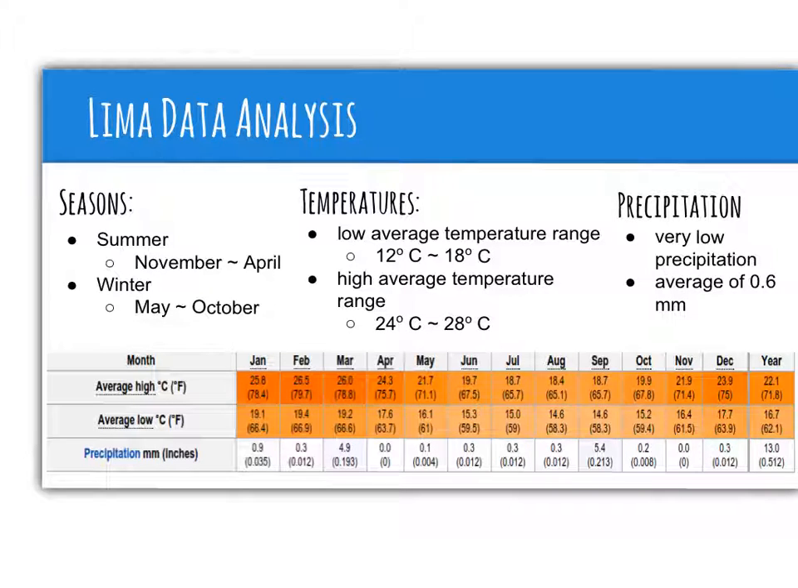Lima has very low precipitation, with some months that go without a droplet of rain. The average precipitation is 0.6 millimeters per month.